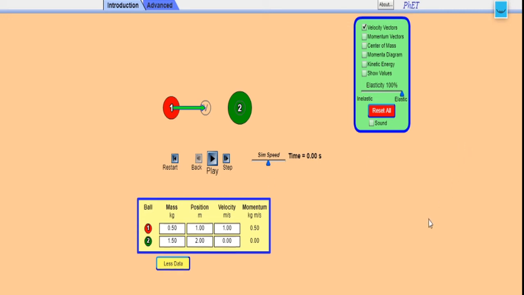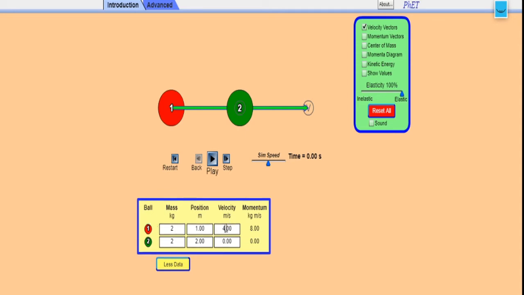Okay, so first case is equal masses. Suppose let us take the first mass as 2, second body's mass is also 2, equal masses, and initially the second body is at rest, hence the second body velocity I have taken as 0. Let us increase the velocity of the first mass. Let us suppose the first body is moving with a velocity of 4 meters per second to a ball, and it is going to collide with the second body which is initially at rest. Now we will play and see what happens.